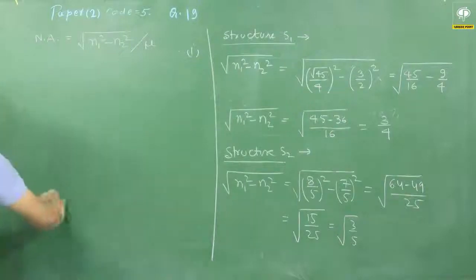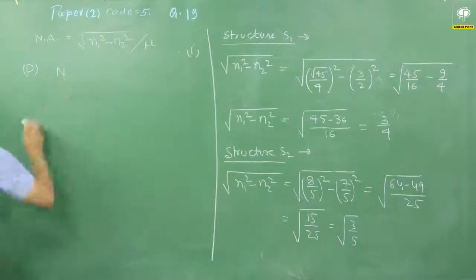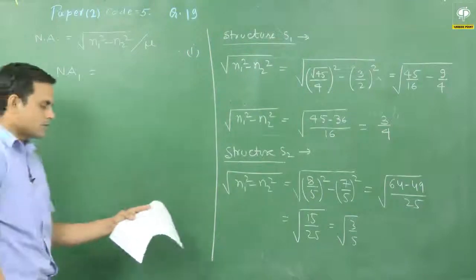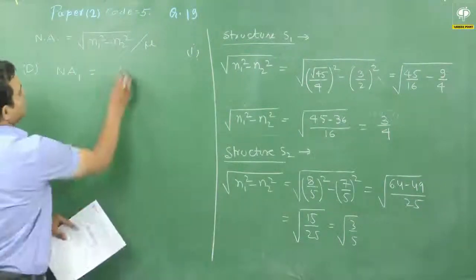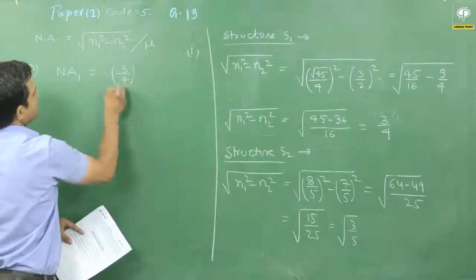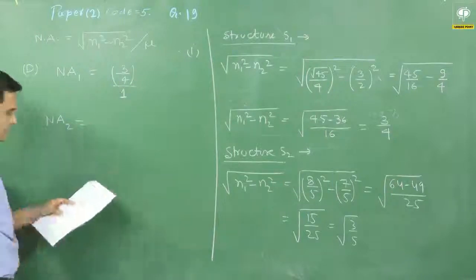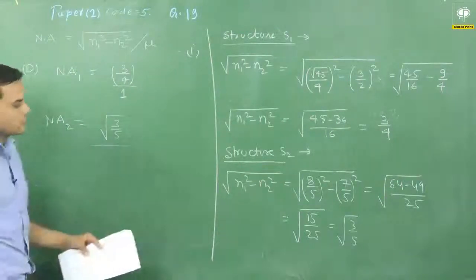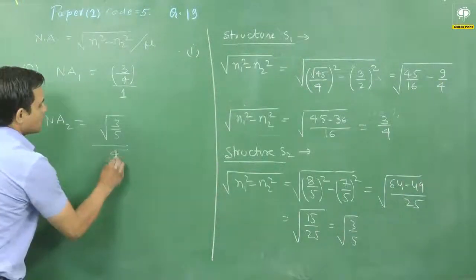repeat the same process. It is the calculative question. Numerical value for S1, here S1 is placed in air, so I can write it here 3 by 4 divided by 1, and for the structure 2, this is equal to root of 3 by 5, that is root of n1 square minus n2 square, and it is placed in water. So this is 4 by 3.